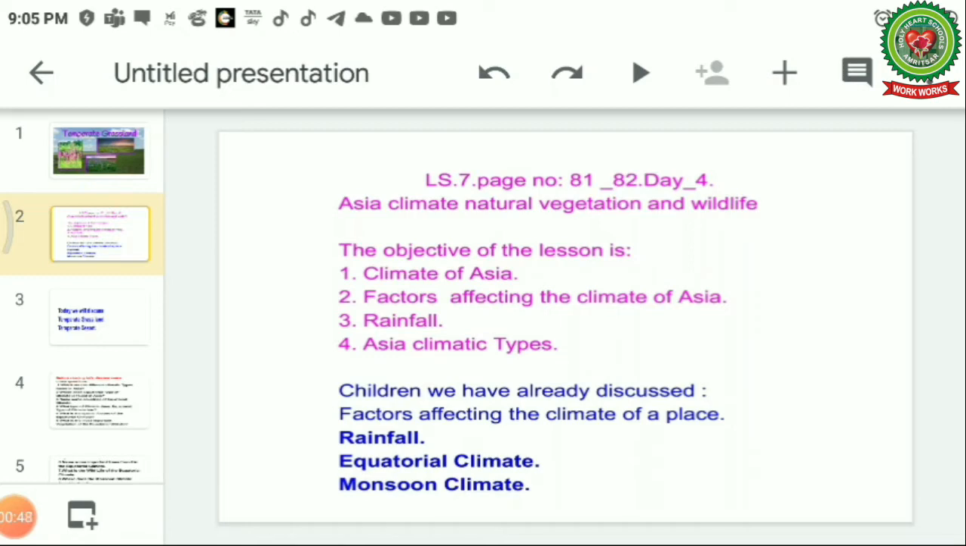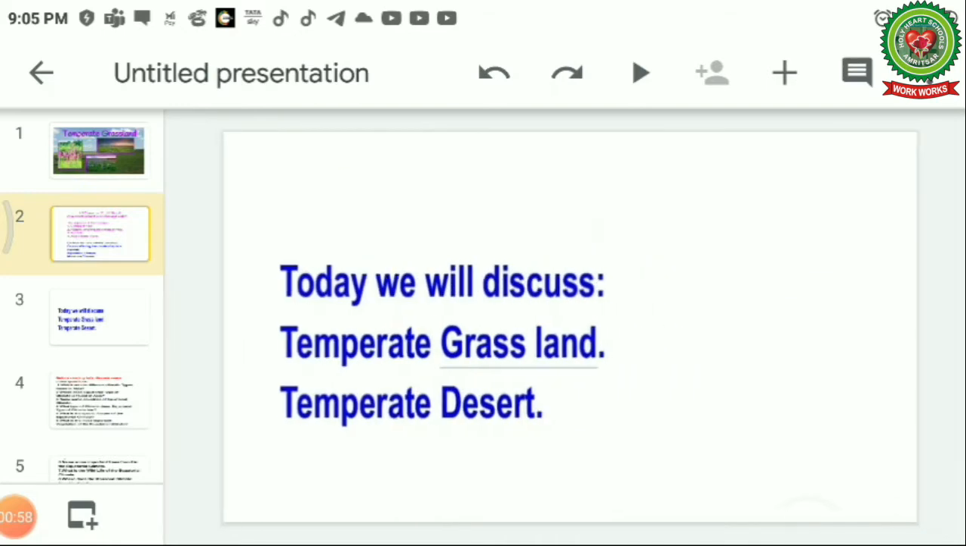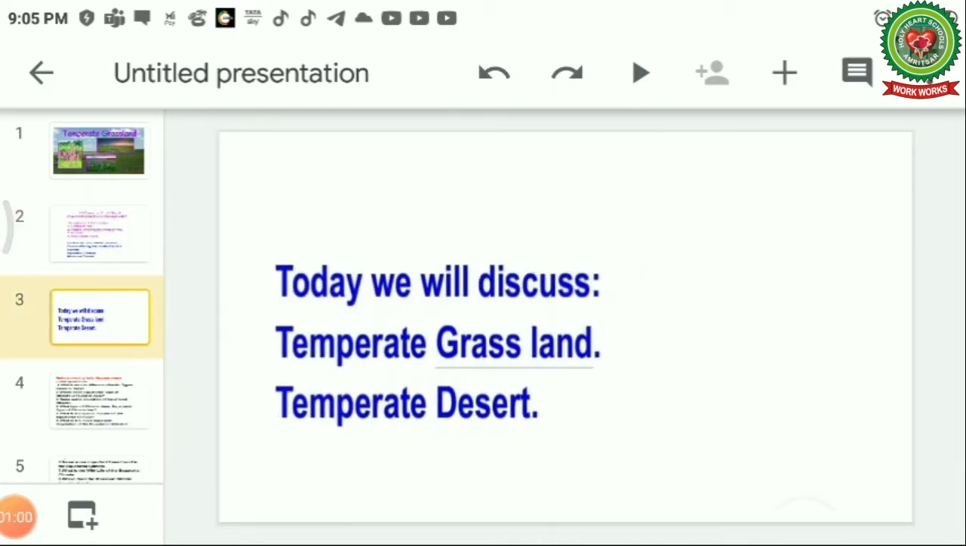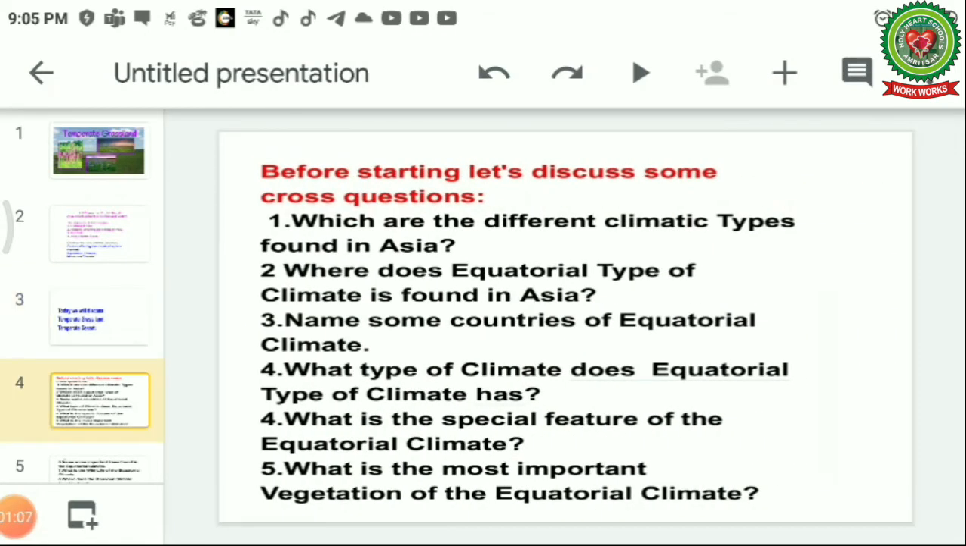Children, we have already discussed factors affecting the climate of a place, rainfall, equatorial climate of Asia and monsoon type of climate. Now today we will discuss temperate grasslands and temperate desert. Before starting, let's discuss some cross questions.